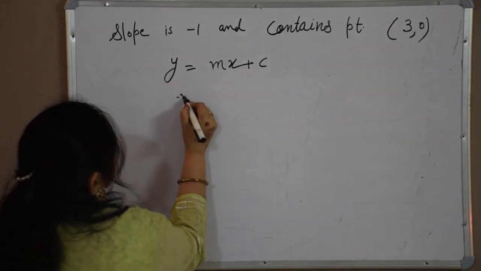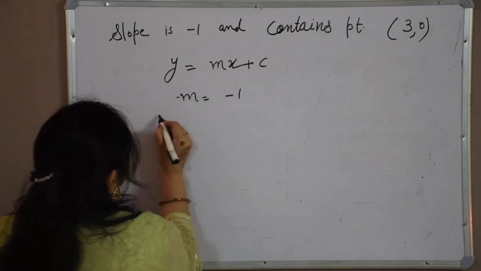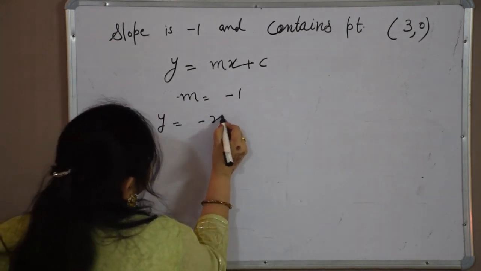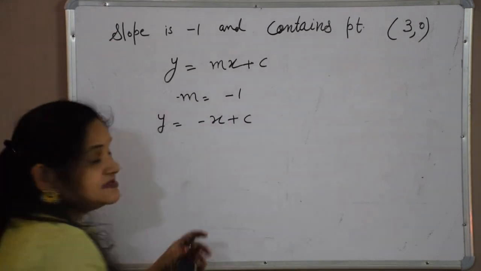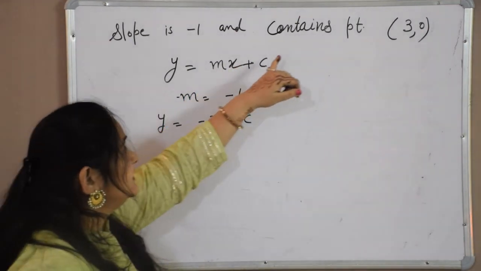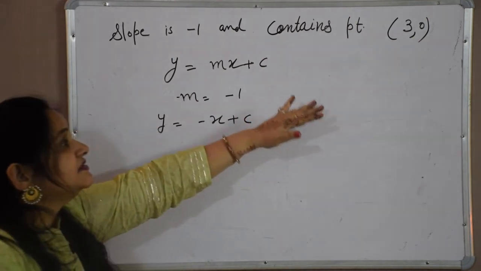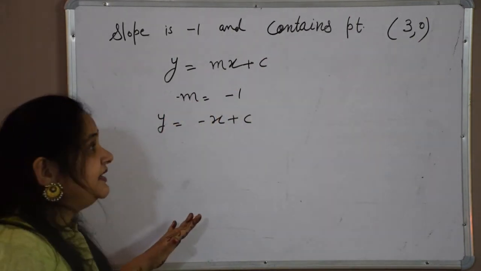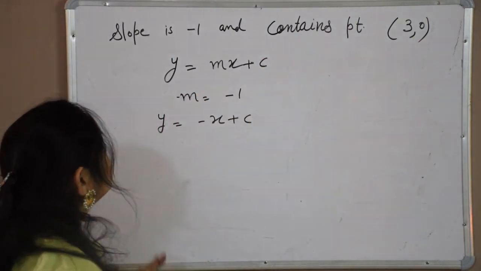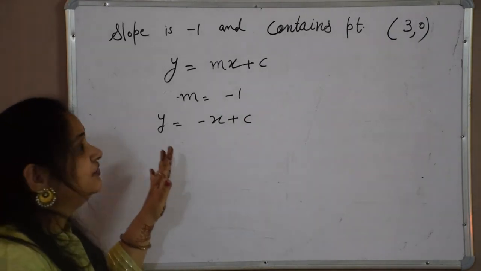So in place of m we will put -1. So y is equal to -x plus c. But now here c is not given, but there is one condition that the line contains the point (3, 0). This means (3, 0) is a solution of the line. This means (3, 0) satisfies the equation of the line.